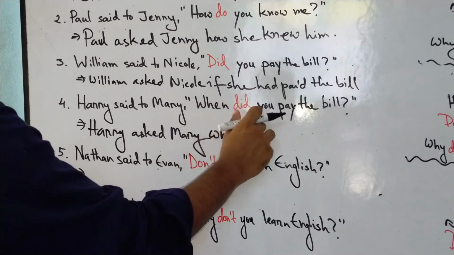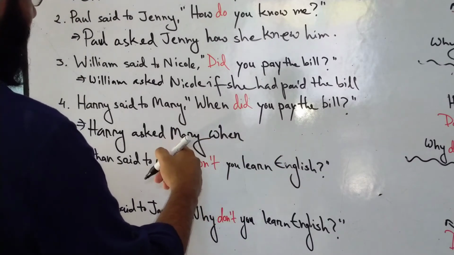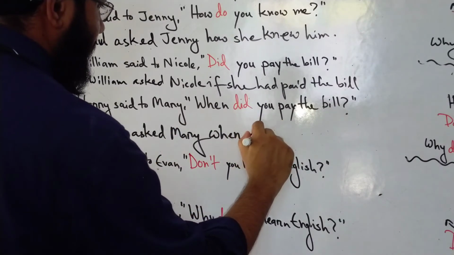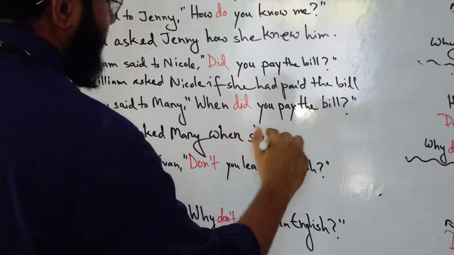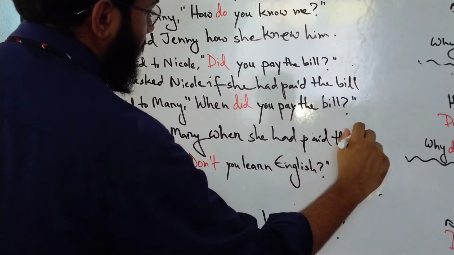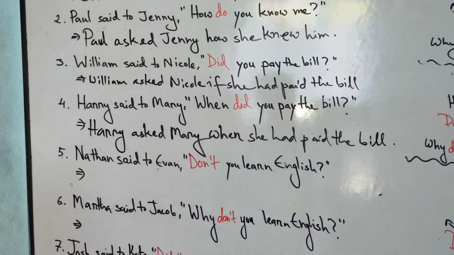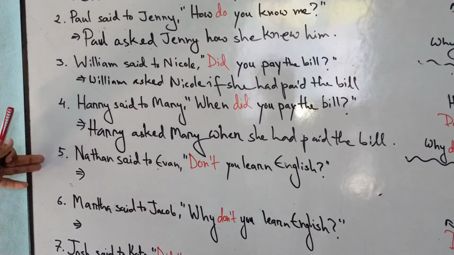We're going to remove it and change the main verb into past perfect. Again, like before. When, this person is female, so when she, and instead of did, we changed pay into past perfect, when she had paid the bill. So there we have our answer. Harry asked Mary when she had paid the bill.